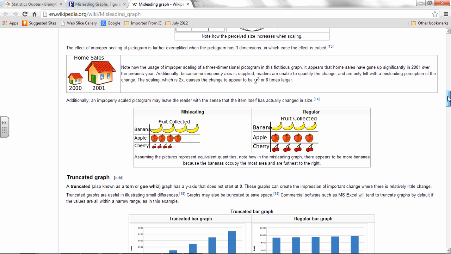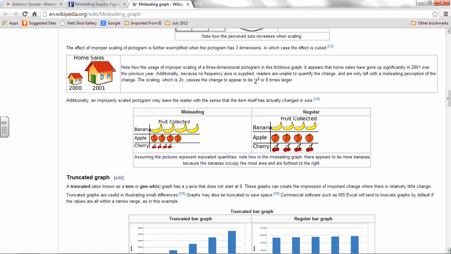There's a classic example there. Okay. In pictographs, notice that each of these is 4 pieces of fruit, but it looks like a lot more bananas were collected, just because the picture is bigger. This is a better pictograph than this one.